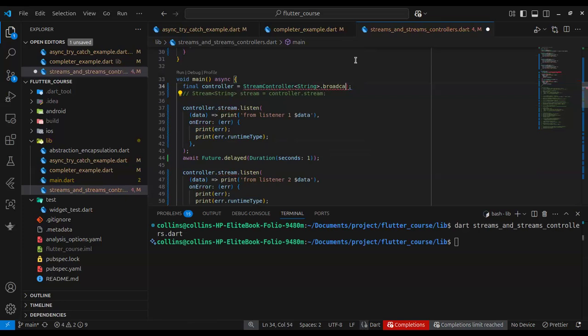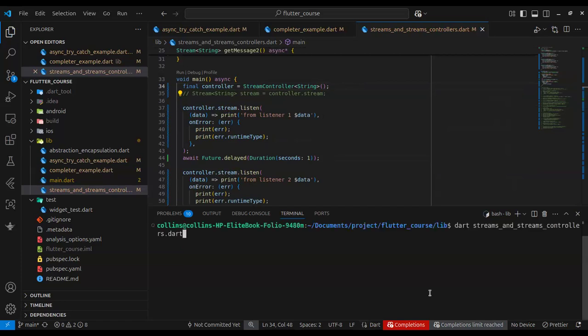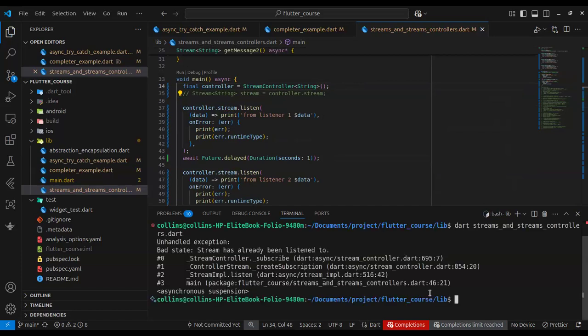But if this was just a normal stream, if we try to do this, it's going to throw an exception or an error, whatever you call it. So you can see it throws an error because you try to do this, right? Okay, and that's for streams and stream controllers.